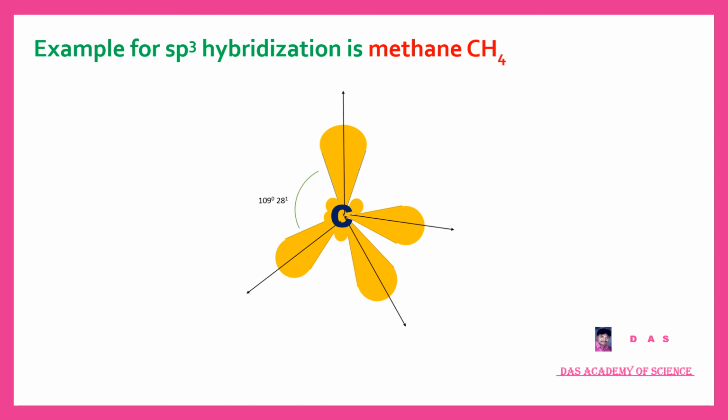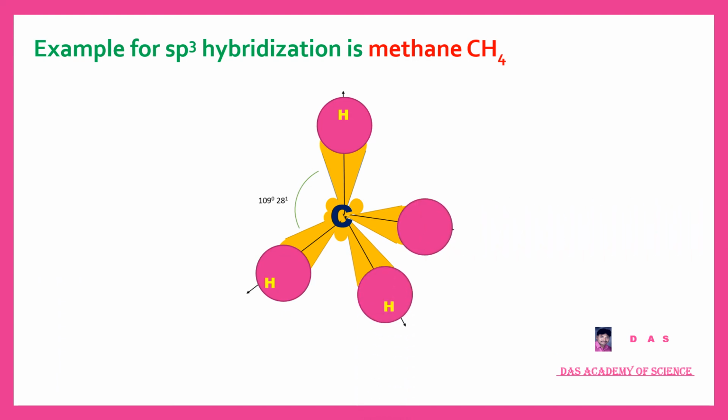For example, if these sp3 hybrid orbitals form bonds with hydrogen atoms, which have a single unpaired electron in opposite spin, like this, 4 sp3 hybrid orbitals form 4 bonds with 4 hydrogen atoms, and here each